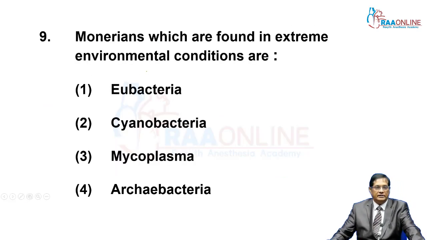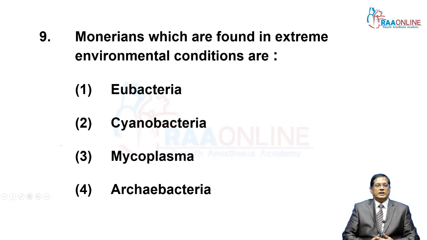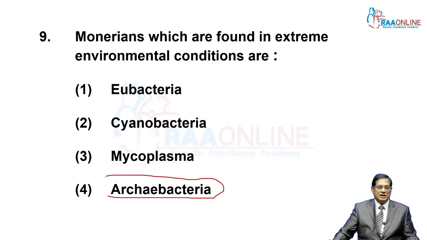Question number 9. Monerans which are found in extreme environmental conditions where ordinary organisms are not possible. Normal habitat is universal for all, but in extreme conditions, archaebacteria are found. They represent a very early form of life.